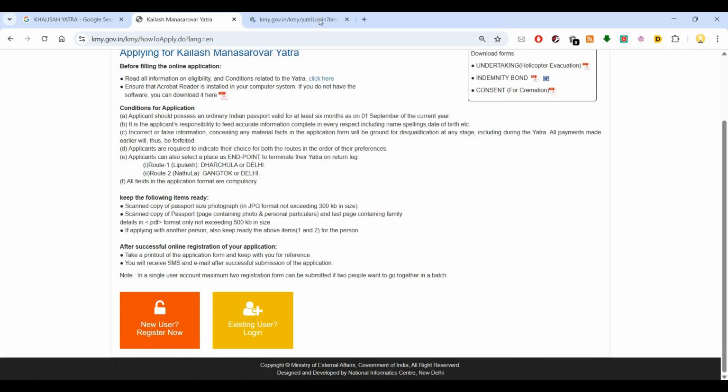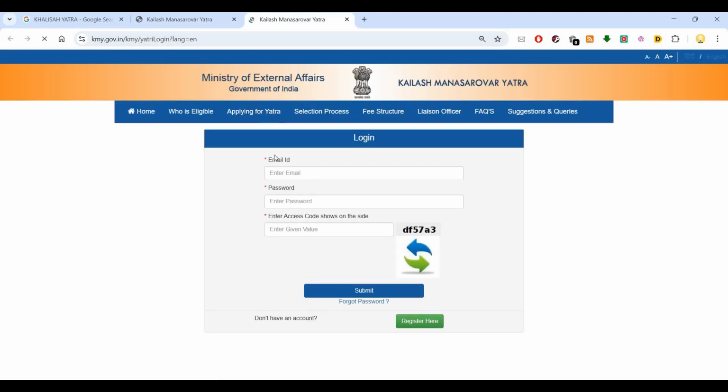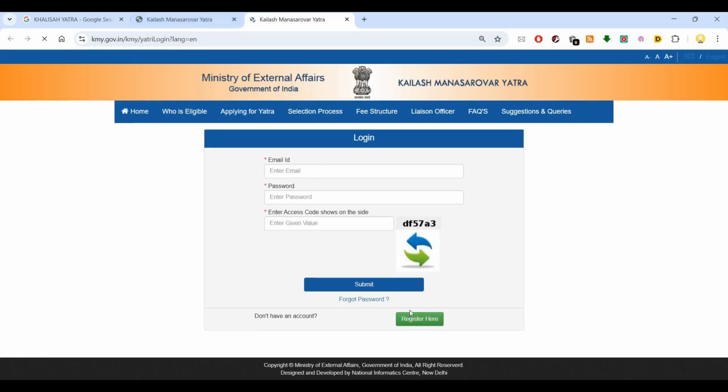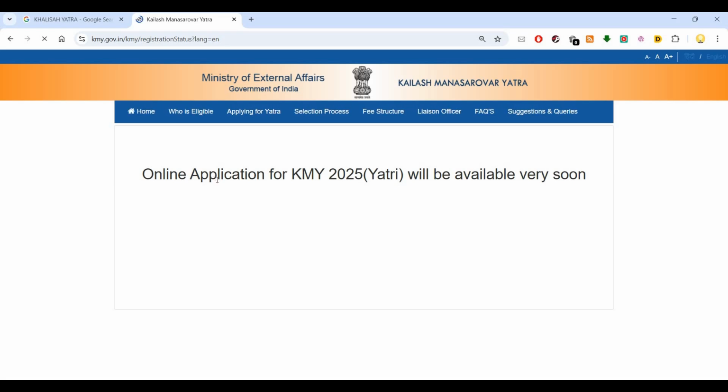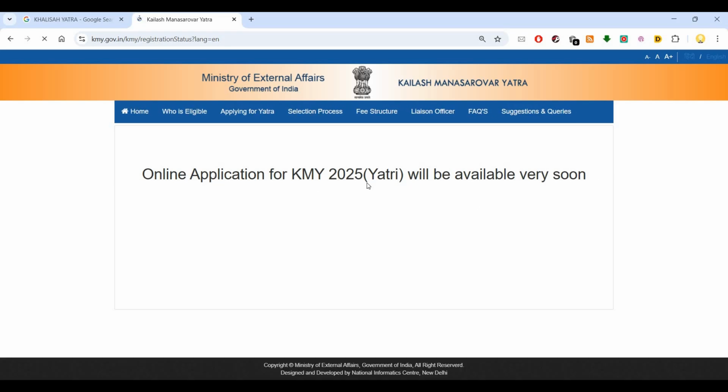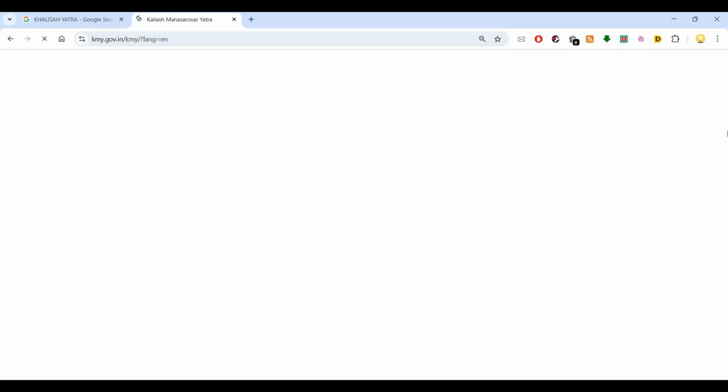If you have already created an account, you can log in here. If you have not, then you can go here and create a new user account. It is not yet open for 2025. Currently I'm in 12th April 2025. Once it is open, you can come here, register, log in, and apply for it. I hope this information is useful. Thank you very much.